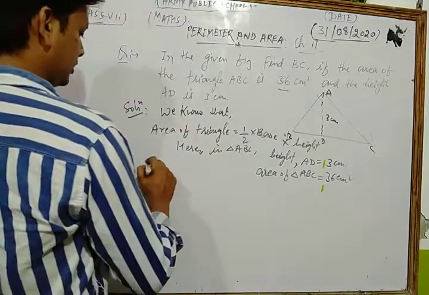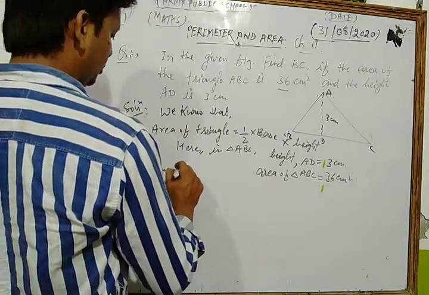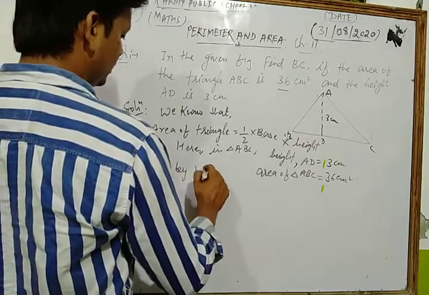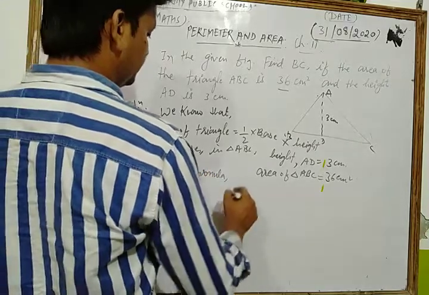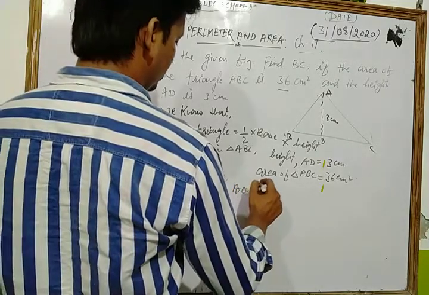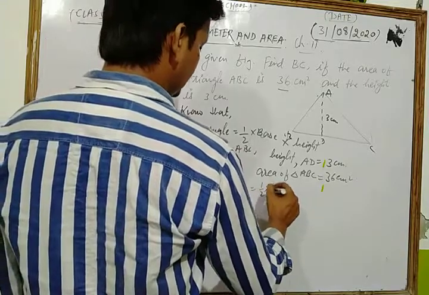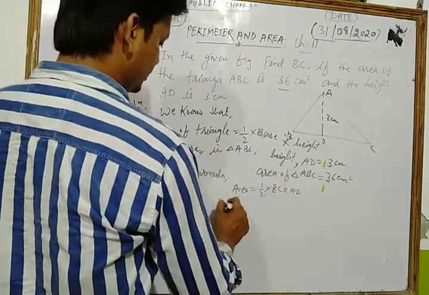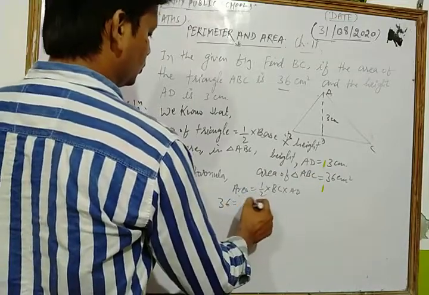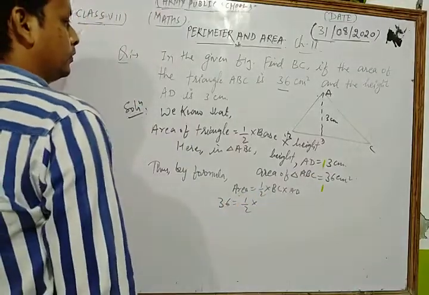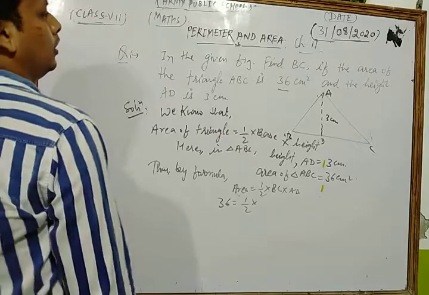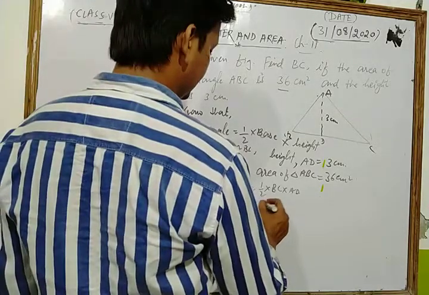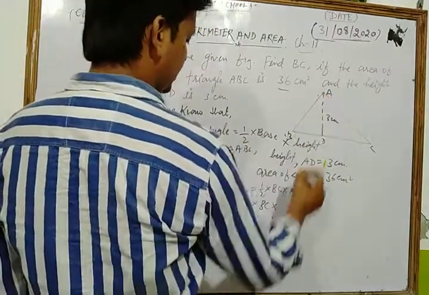Okay, thus by formula, area is equal to 1/2 base BC into height AD. So we put 36 equal to 1/2 base, we find BC, and their corresponding height is 3.